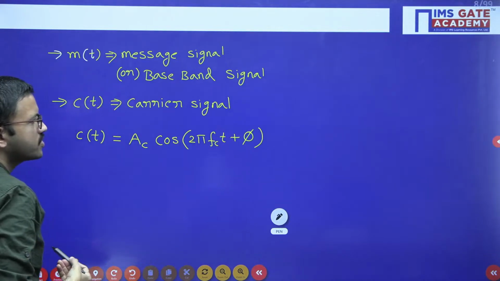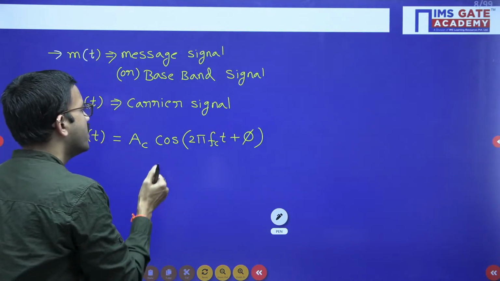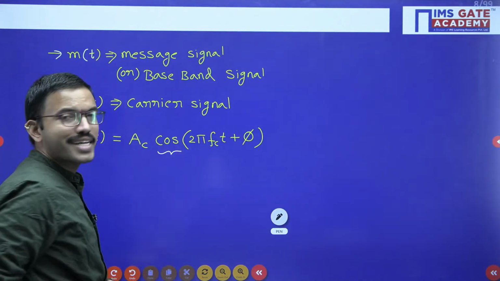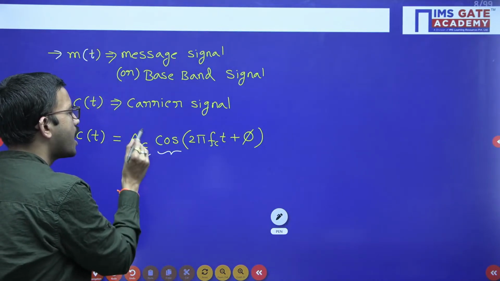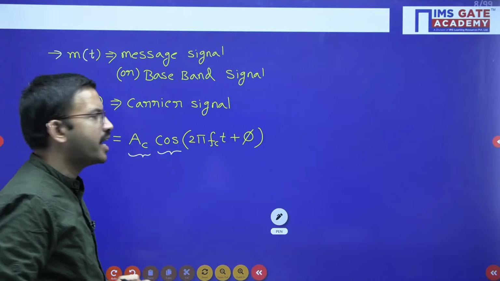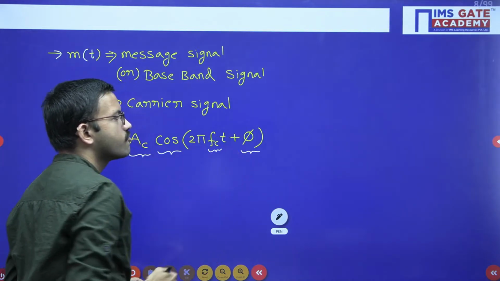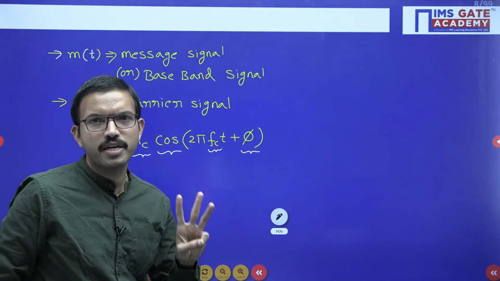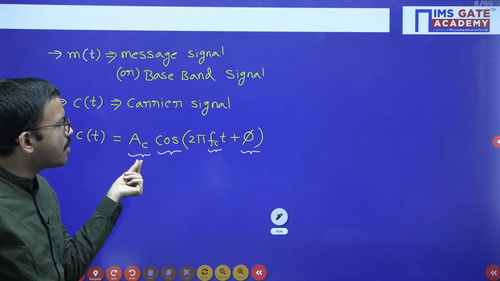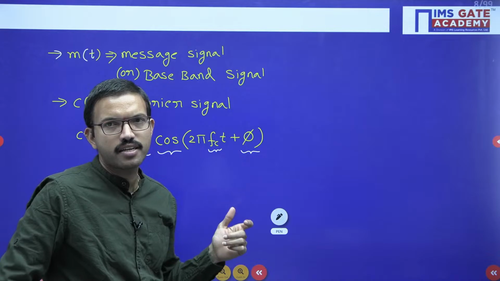Here you can observe, whenever you are having a cos signal or sin signal, it will have an amplitude, here the amplitude of the signal is A_c, it has the frequency f_c, and it has the phase angle phi. So regarding the carrier signal, we have three parameters: carrier signal amplitude, carrier signal frequency, and carrier signal phase angle.